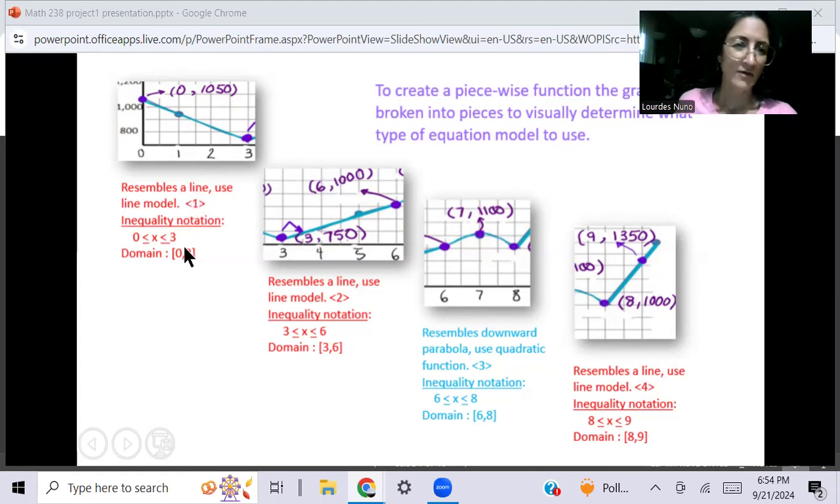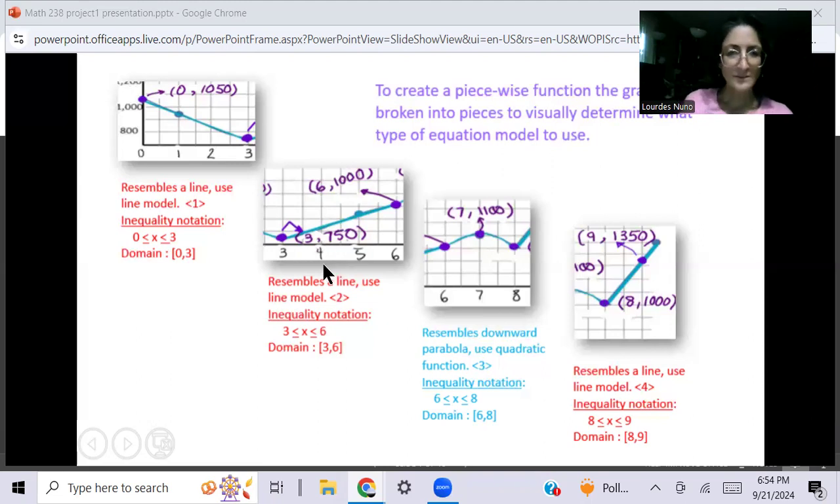So let's start with the one right here, the first one from 0 to 3. This resembles a line, so we're going to use the line model, and the inequality notation would be 0 is less than or equal to x, and x is less than or equal to 3. I also showed you the domain, which is 0 to 3 here.